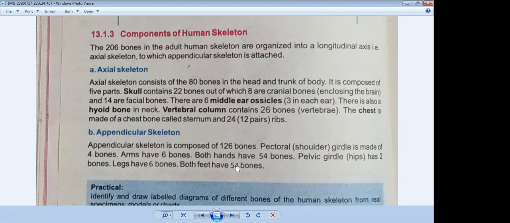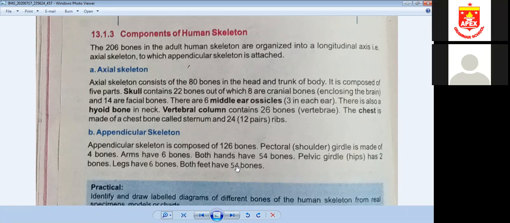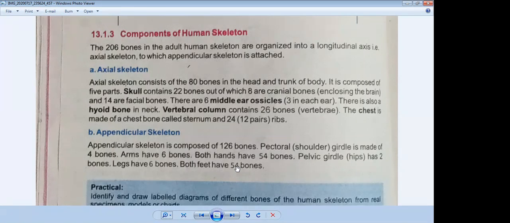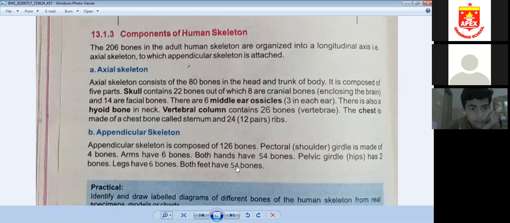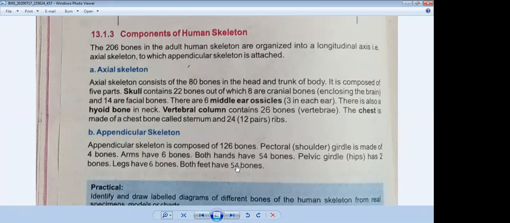Arms have 6 bones, 3 bones each side. Both hands have 54 bones. The pelvic girdle, the hip bone, has 2 bones, one on each side. Legs have 6 bones, 3 each side, and both feet have 54 bones, meaning 27 each side. So this is an introduction of components of the human skeleton, and you have to keep it in your mind for your MCQs. Okay. Now we will discuss the next page.